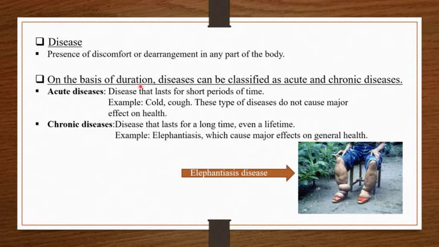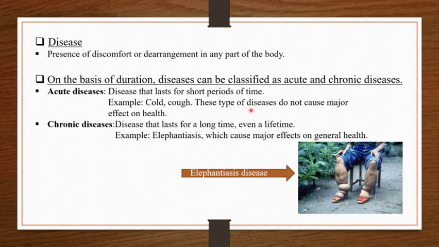On the basis of duration, diseases can be classified as acute and chronic diseases. Duration means time period; on the basis of time period we can categorize disease into 2 types, acute and chronic diseases. Acute disease means disease that lasts for a short period of time, while chronic diseases last for a very long time in a person's body, even for a lifetime.